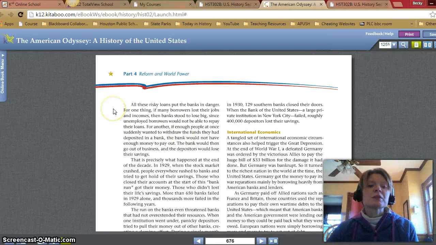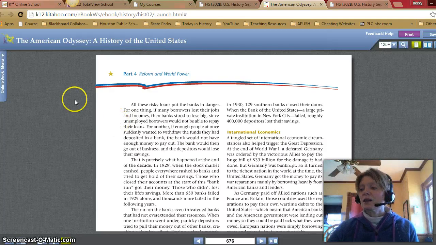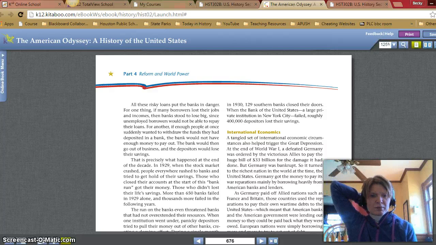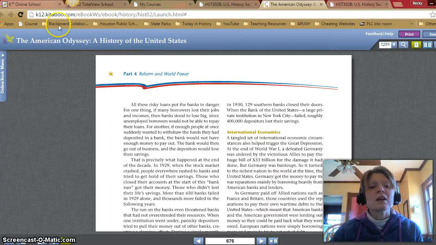All these risky loans put the banks in danger. For one thing, if many borrowers lost their jobs and incomes, the banks stood to lose big, since unemployed borrowers would not be able to repay their loans. For another, if enough people at once suddenly wanted to withdraw the funds they had deposited in a bank, the bank would not have enough money to pay out. The bank would then go out of business and the depositors would lose their savings. That is precisely what happened at the end of the decade.